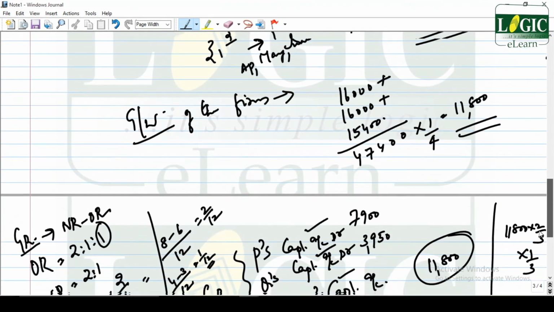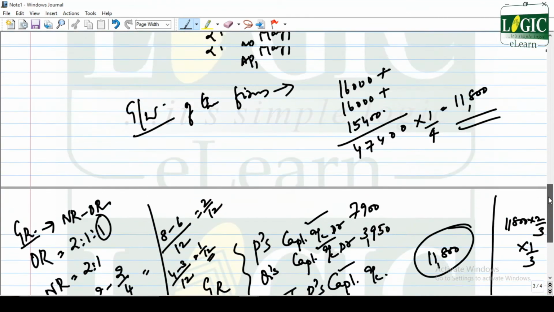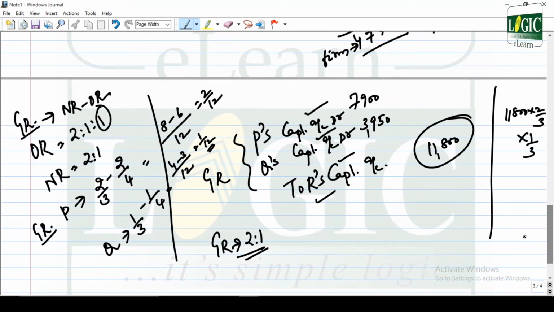Goodwill of the firm is to be valued, that is by way of goodwill, his proportion of the total profits for the 3 preceding years. So how to calculate goodwill? Goodwill of the firm, added together, is 47,400. That's his share. So this turns out to be R's goodwill, right? 11,800.